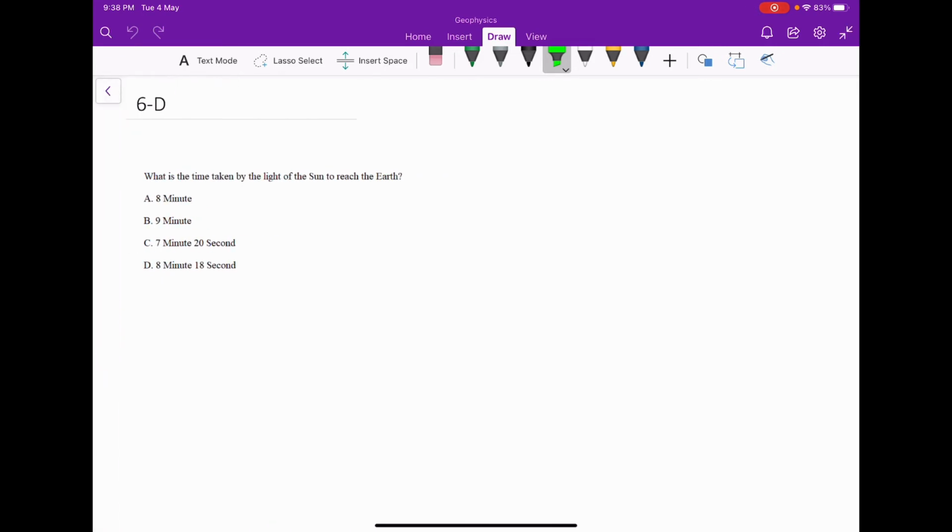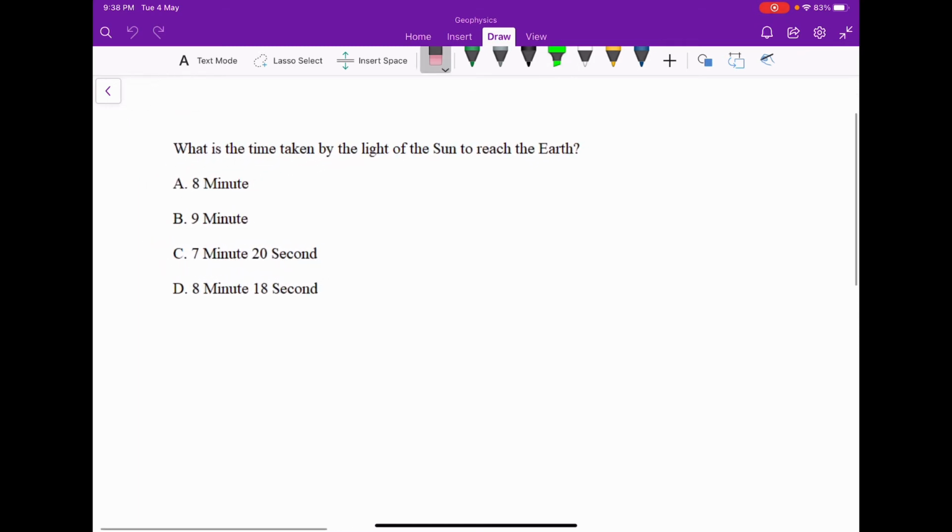Next is, what is the time taken by the light of the sun to reach the earth? So 498 seconds, that is 8 minutes 18 seconds. So the answer will be 8 minutes 18 seconds.